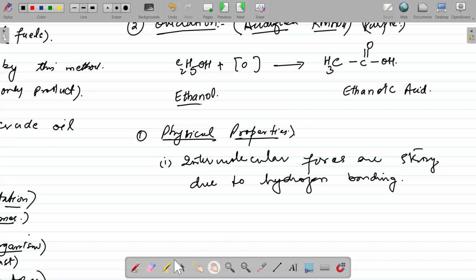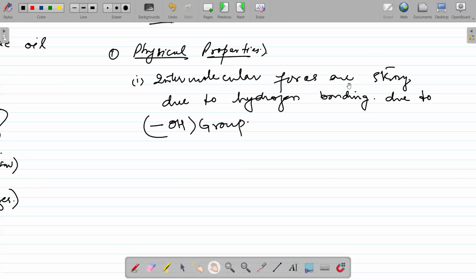Because they have the OH functional group. Clear? So if they have strong intermolecular forces, then definitely they will have higher melting points and boiling points.